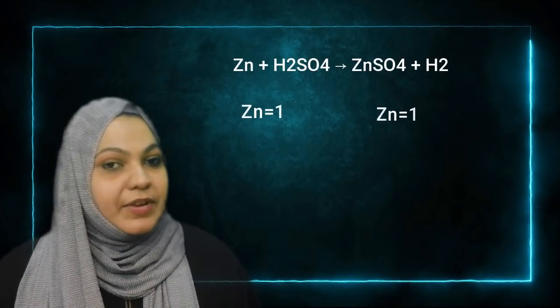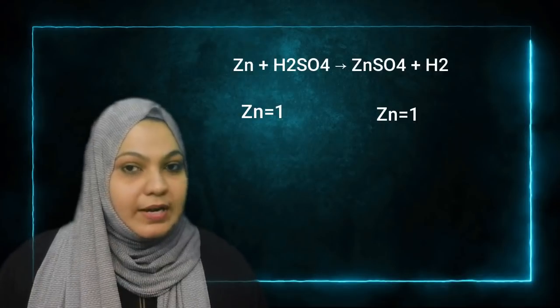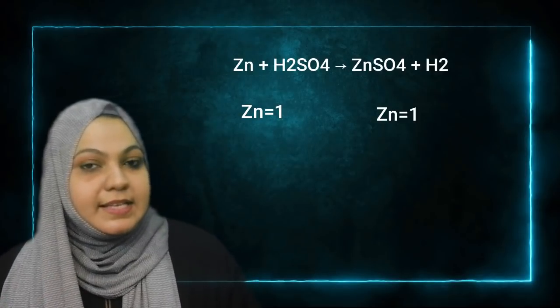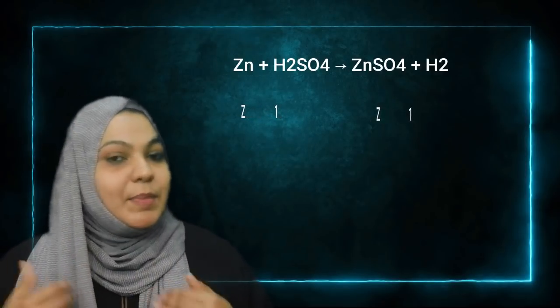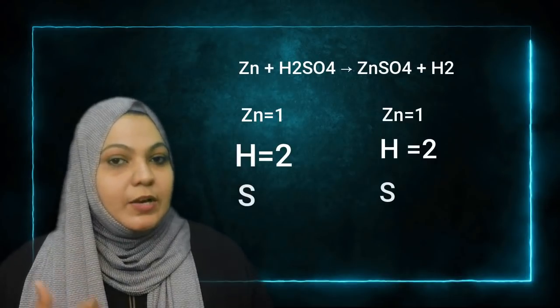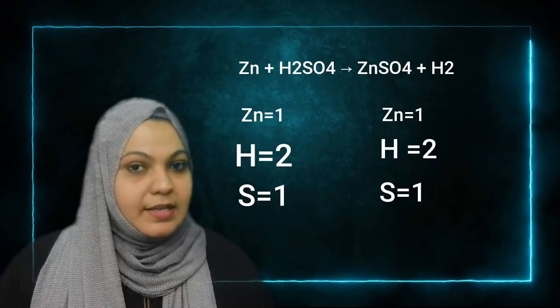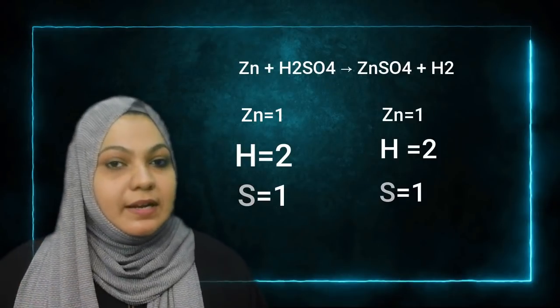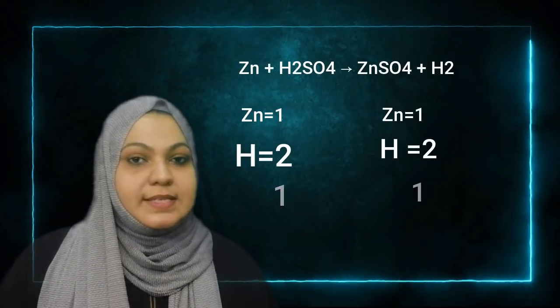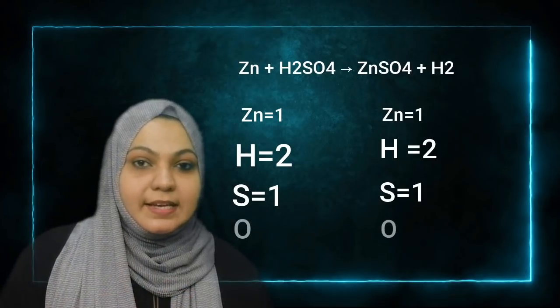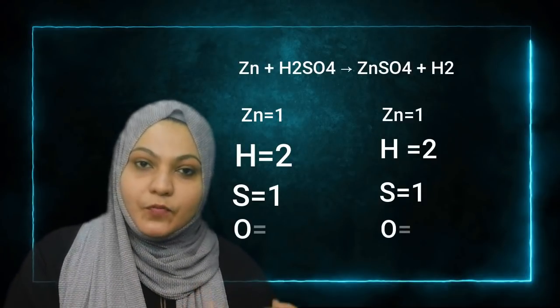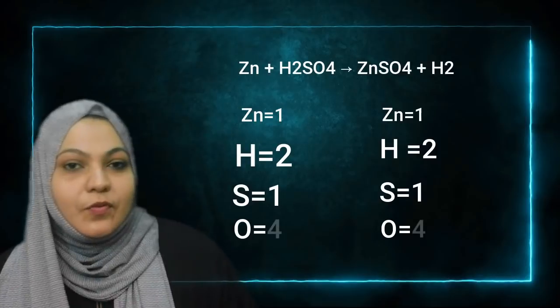Here you can see on the left-hand side zinc is 1, and on the right-hand side zinc is also 1. So that is balanced. Now we can talk about sulfur. On the left-hand side that is 1, and on the right-hand side there is also 1. Now we can go for oxygen. On the left-hand side the number of oxygen is 4, and on the right-hand side also 4.